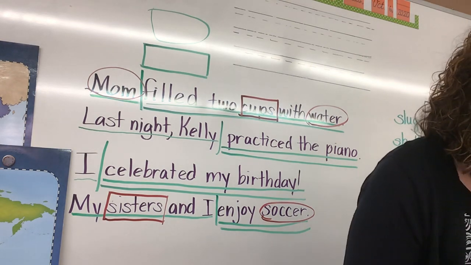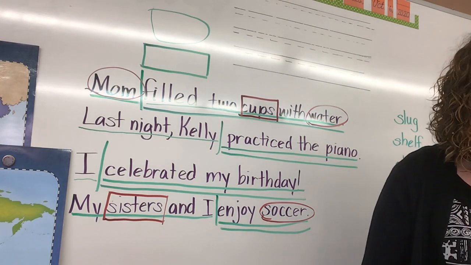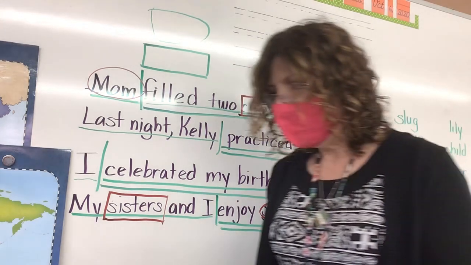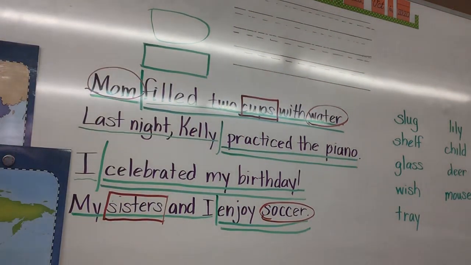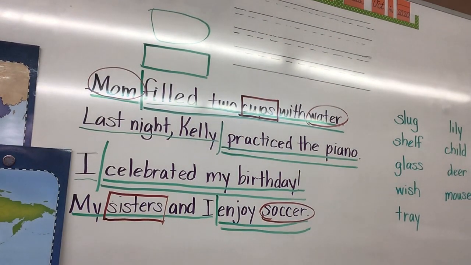All right, so on page 37, let's continue on. We're going to underline the noun. That's all we're doing, is finding the noun in these. And on your test, you're going to do nouns, but you just have to tell me if they're singular or plural. So we're not going to tell if they're singular or plural. We'll do it verbally, but you're not going to have to write it here. But you will on the test.